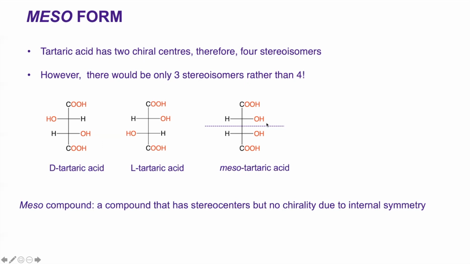The other structure you can write is the hydroxyl group on the same side. And the mirror image of this will be the hydroxyl group having on the other side the same. However, because this structure has an internal symmetry, if you draw a line, the top half of this molecule is the mirror image of the bottom of these molecules. Therefore, this kind of structures are called meso structures. They have stereocenters, but they are not chiral because they have internal symmetry.